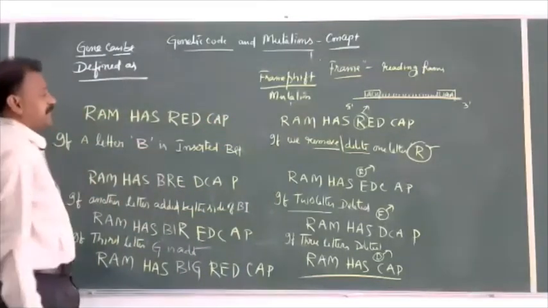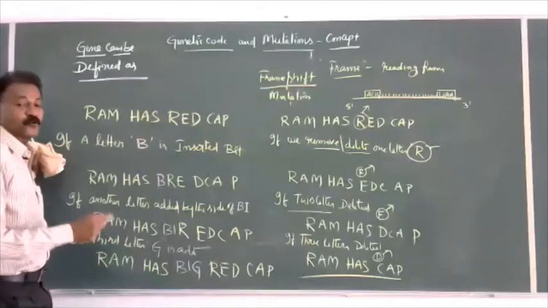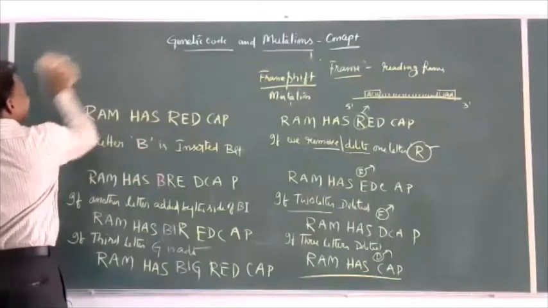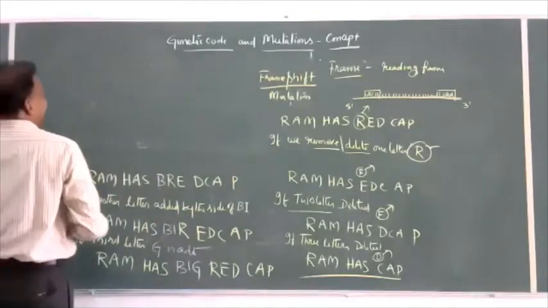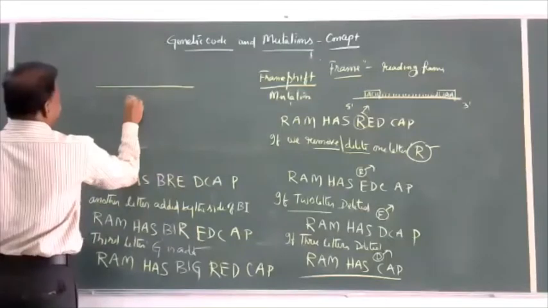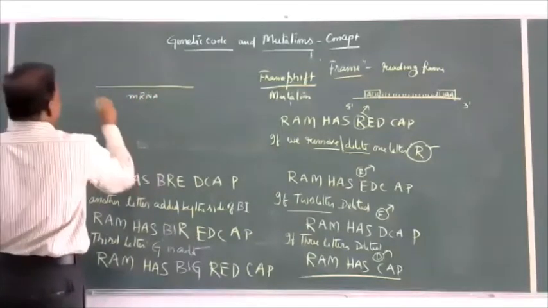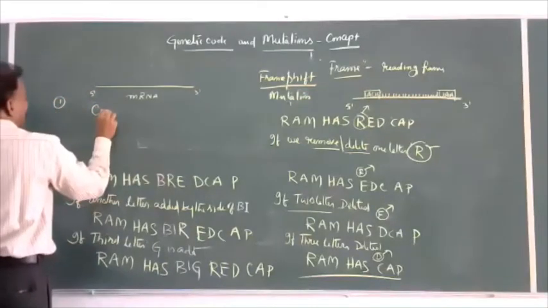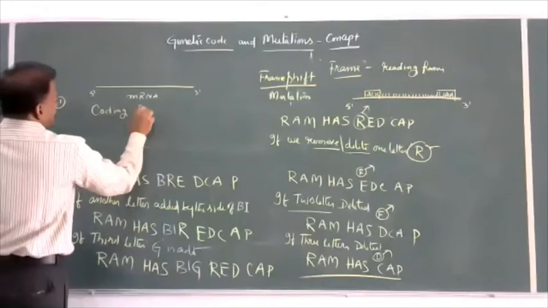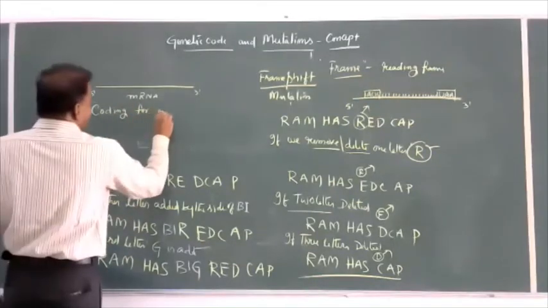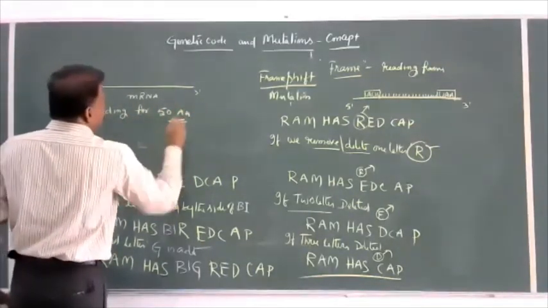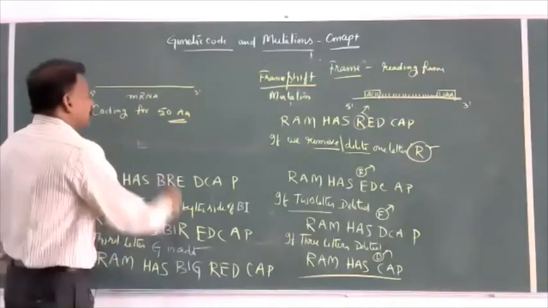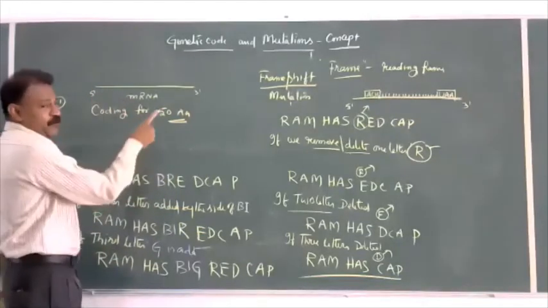And here, my dear students, in the previous exams, they asked questions. What questions they have asked? For example, an mRNA coding for 50 amino acids. We should know that 3 letters is equal to 1 amino acid.